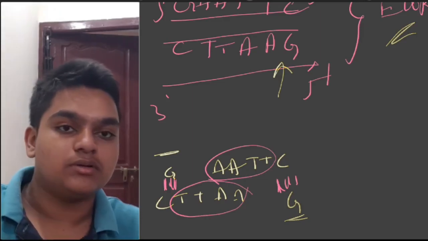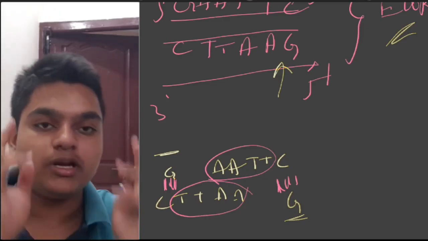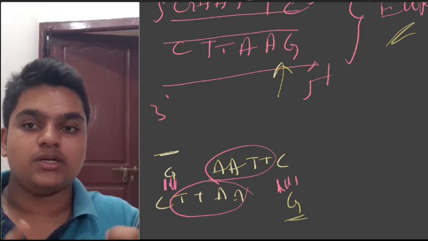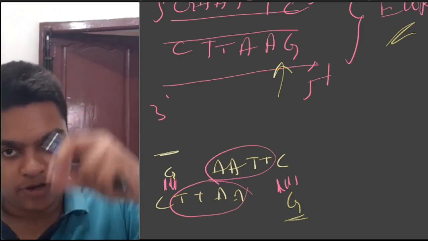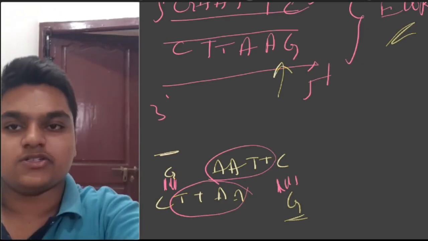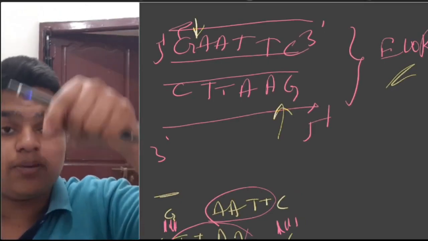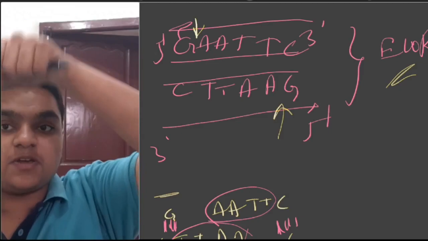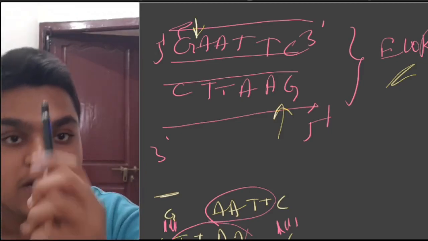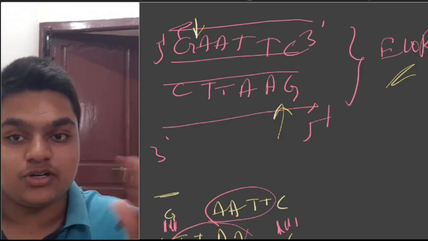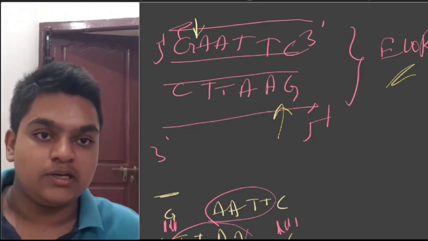So EcoRI has cut at a site where there is a palindromic sequence called GAATTC, and it has cut at a specific place between two specific base pairs, G and A, and it has left two sticky ends exposed.